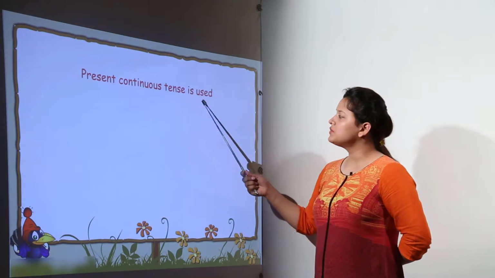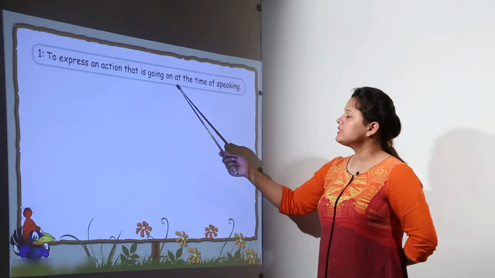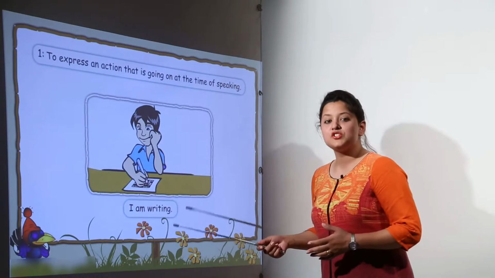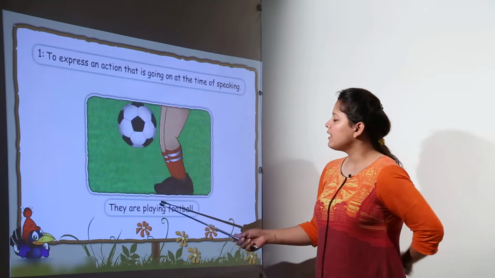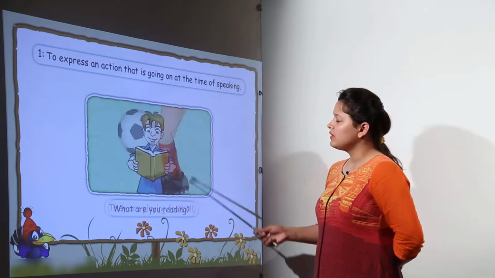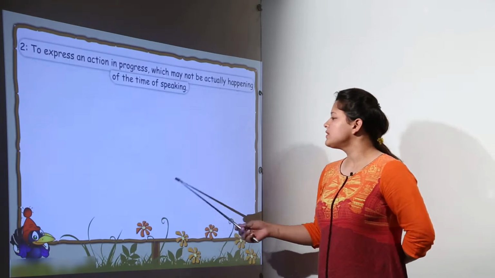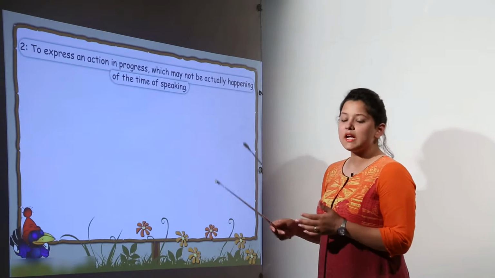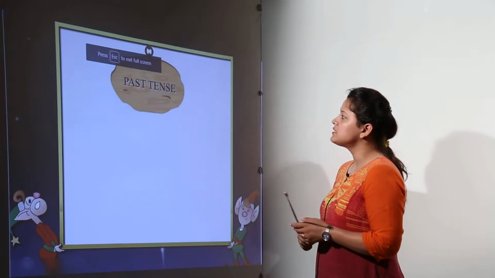So present continuous tense is used to express an action that is going on at the time of speaking. I am teaching. So when I am speaking this, the action is being continued. They are playing football. When they are saying this, the action is continuously being performed. What are you reading? So this is the action being performed at the time of speaking. This is the present continuous tense.